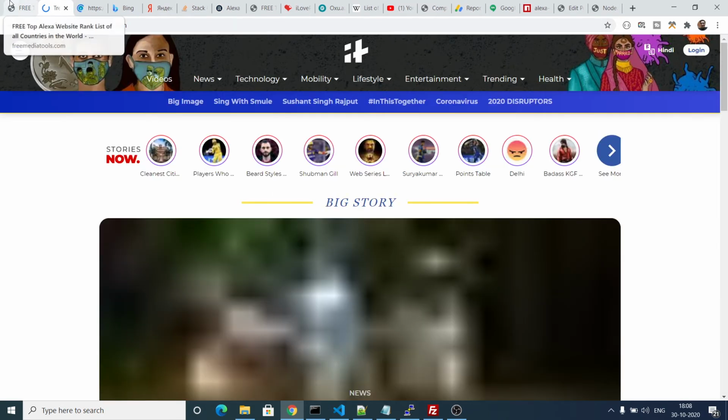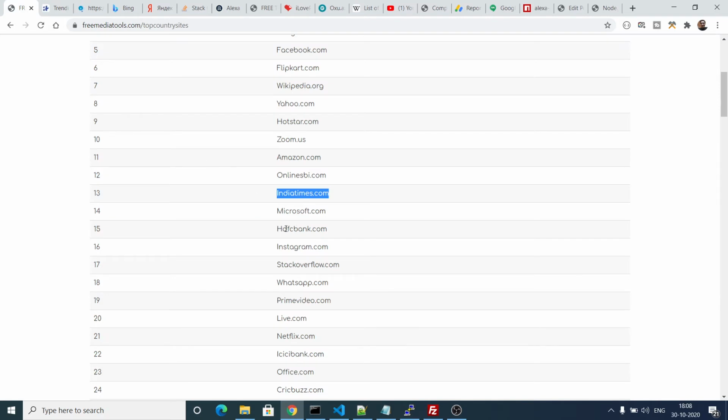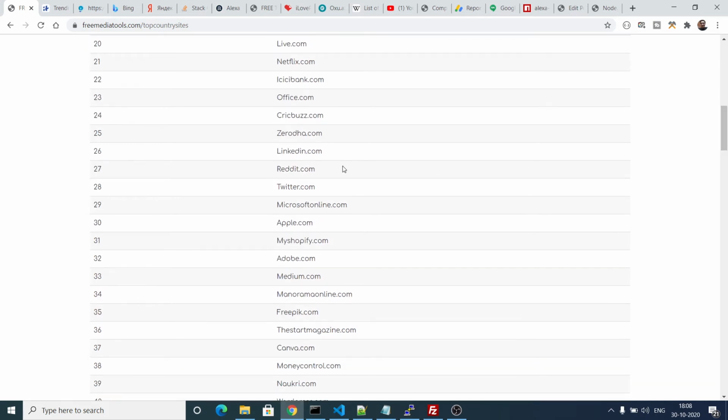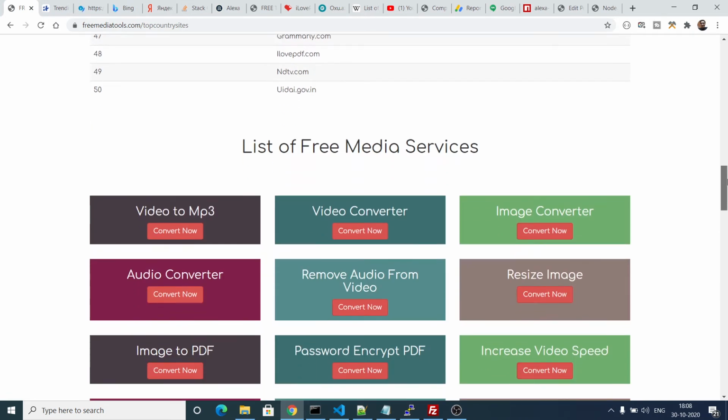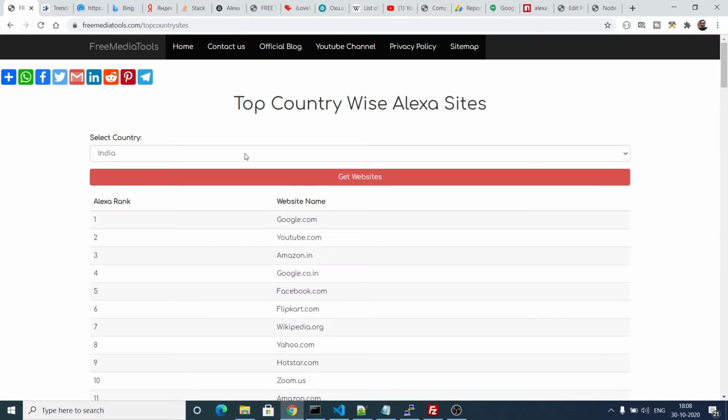You can see a blogging website, Microsoft, and HDFC Bank, which is another Indian bank. Then Instagram, Stack Overflow, whatsapp.com, Prime Video, Netflix. So you can see these are the top 50 websites. You can also switch countries here.